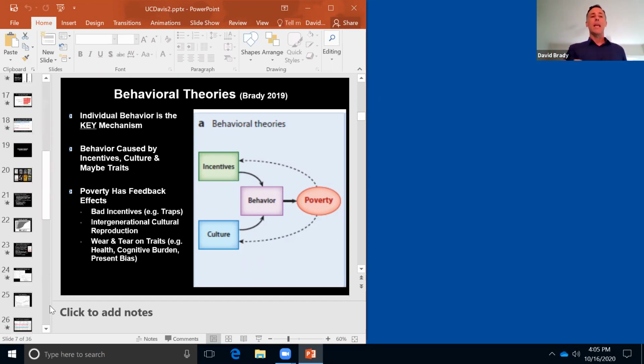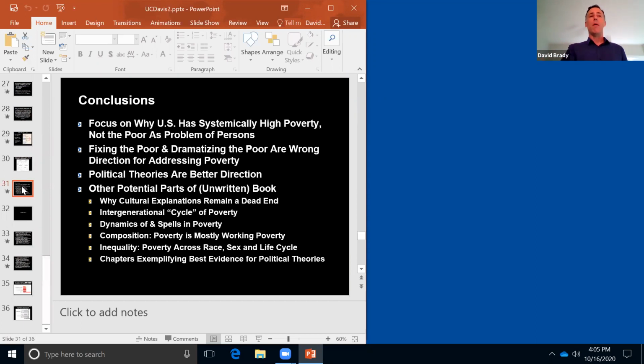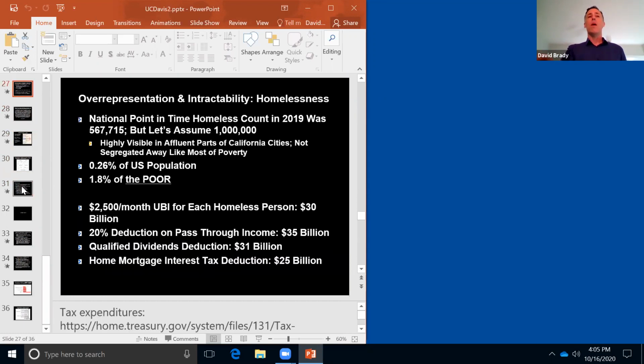So I'll come back to the example of the homelessness problem here in the United States. We want to say, oh, it's too expensive, or we don't have the resources to fight homelessness. We totally have the resources to do it. Close down the pass-through income tax deduction, and we'd be able to fix homelessness.